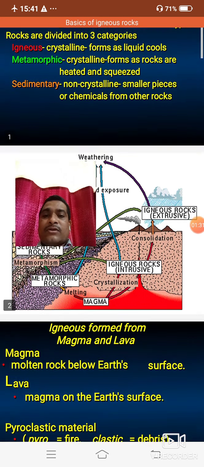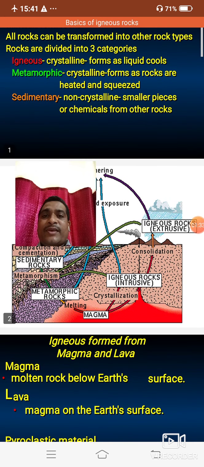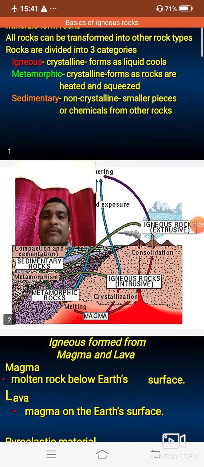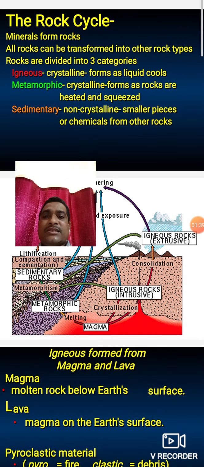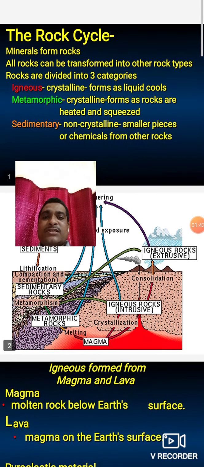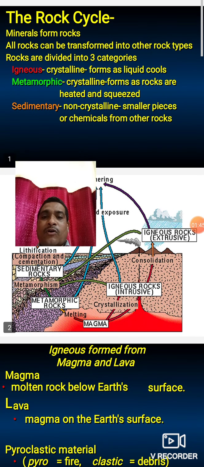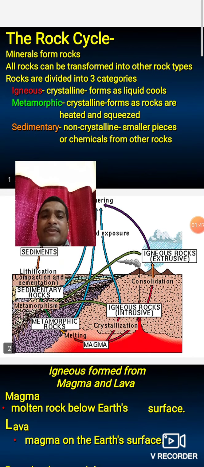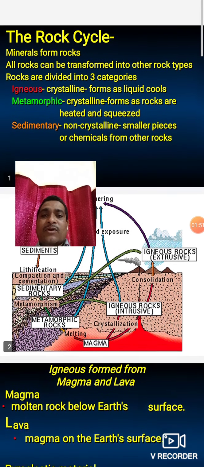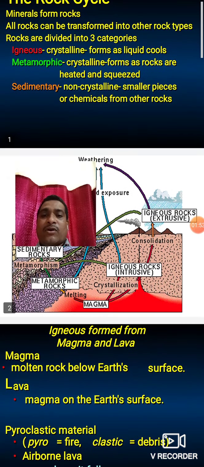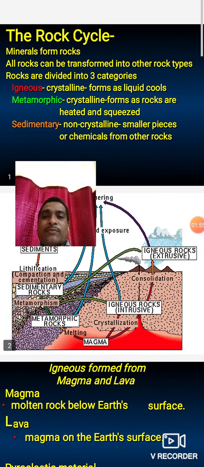The second rock type is metamorphic rock. Meta is a Greek word meaning change, and morphic means morphological change in the earlier rock. The scientific definition of metamorphic rock: the rock is made with the help of temperature and pressure with chemically active fluid, and those rocks are called metamorphic rocks. And sedimentary rock means non-crystalline type of rocks.